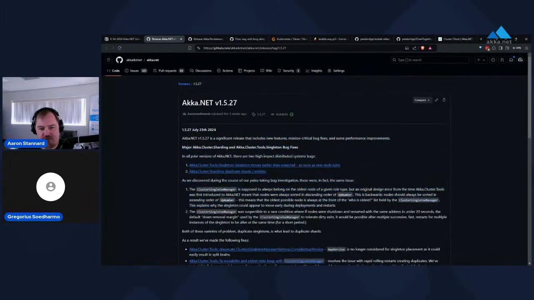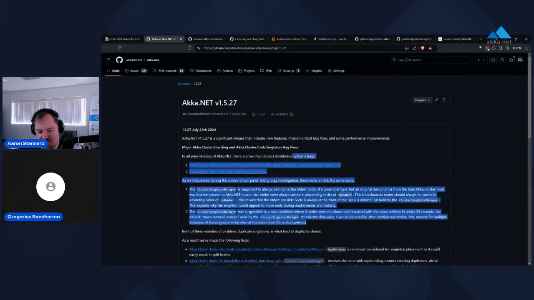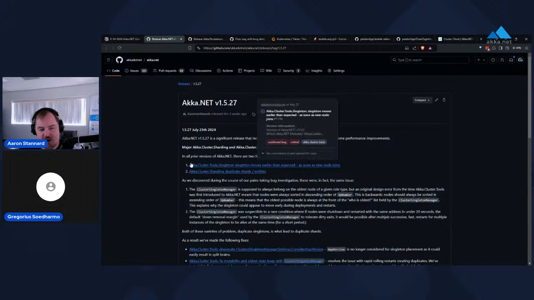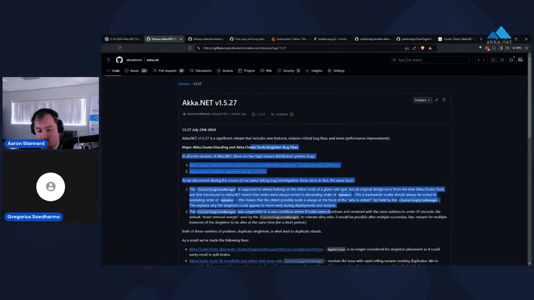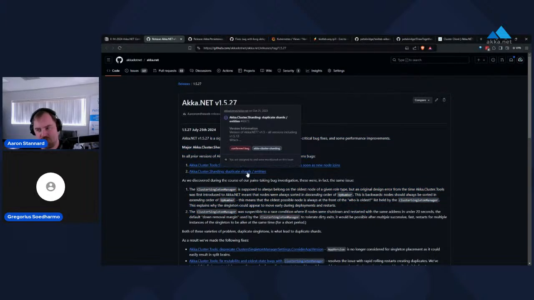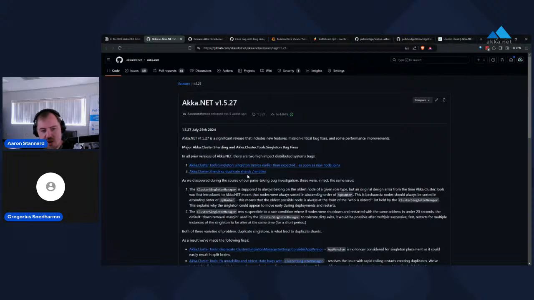So in 1.527, we fixed two really significant bugs. Well, actually, they turned out to be two really significant bugs that were both really the same. That is the Akka.Cluster.Tools.Singleton issue around singletons moving when they weren't supposed to, and another one around Akka.Cluster.Sharding observing duplicate shards and duplicate entity actors as a result. Both of these were fixed in 1.527.